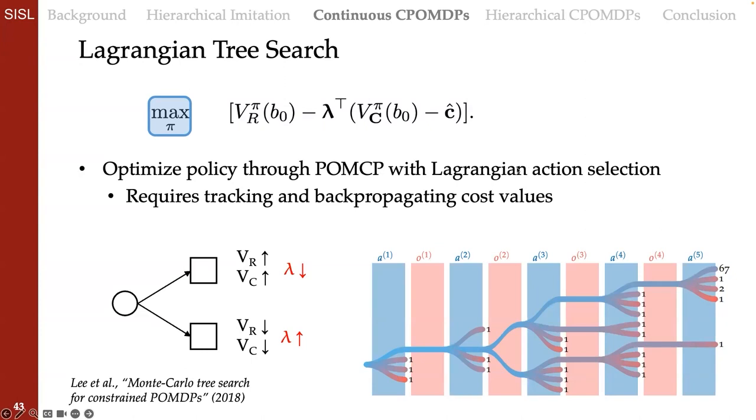What this means, for example, is that if there's a trade-off between exploring two action nodes, one that leads to high reward but is very risky, whereas one that leads to low reward but is very safe, if your current estimate for the dual parameter was low, you might say it's okay to take that risky action and explore that high reward. But if that current estimate was high, you want to focus on staying safe and exploring nodes that are safe but maybe have lower reward to them.